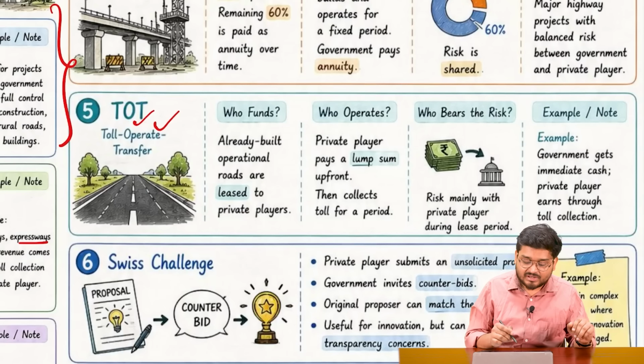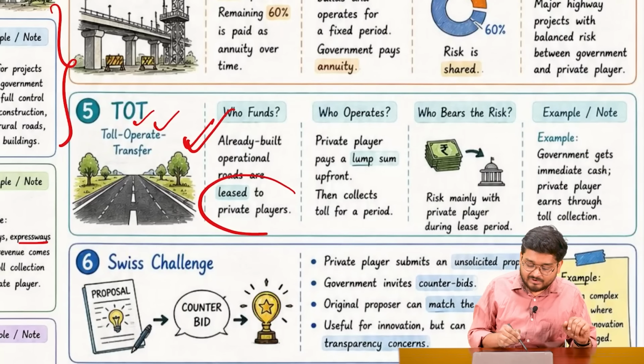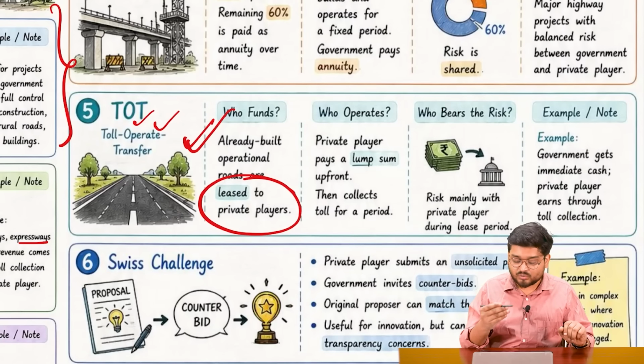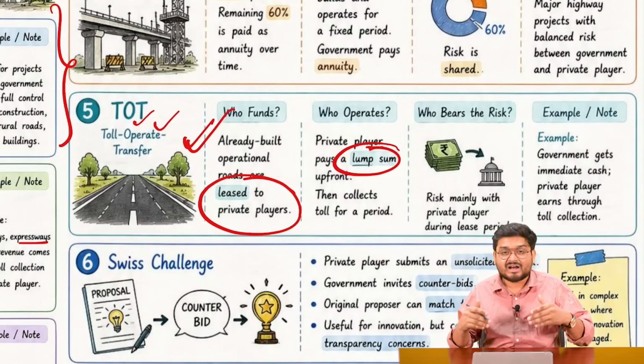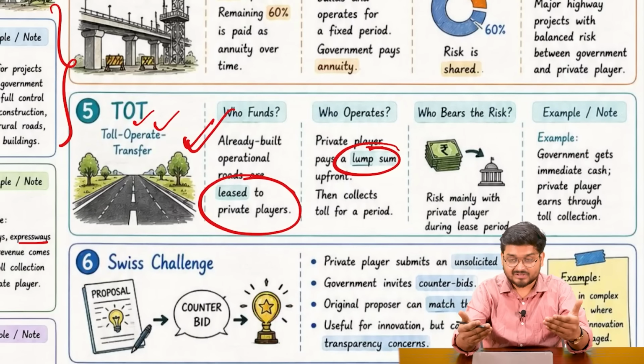Toll operate transfer means, again at the end of the day, private people are building this bridge or say road, and the private player will be paying a lump sum of money directly to the government, right?